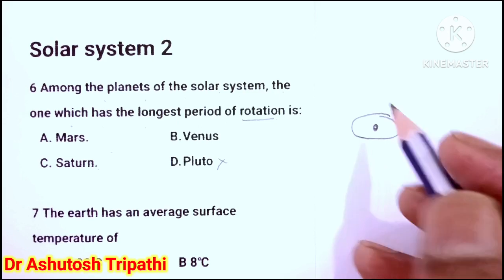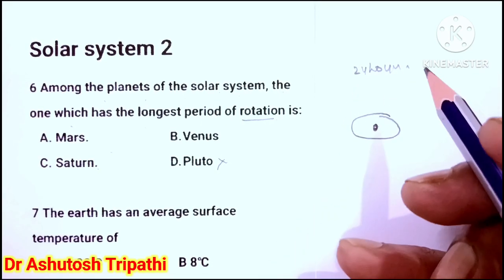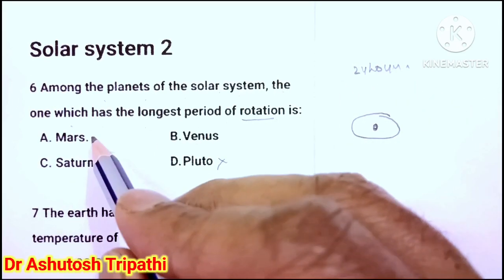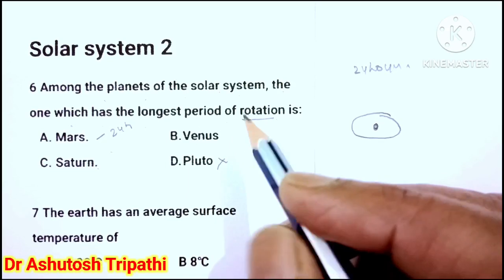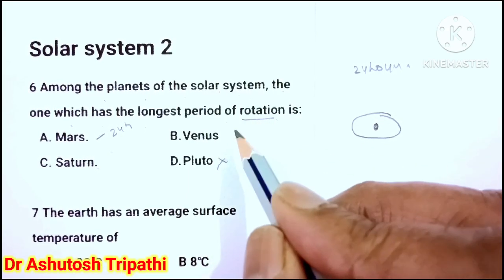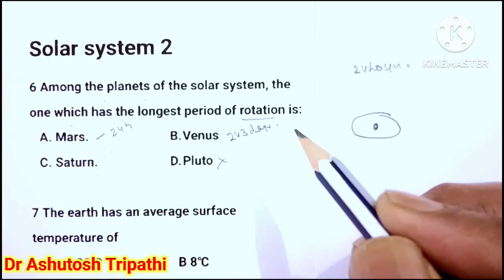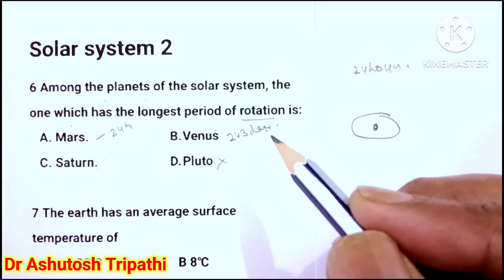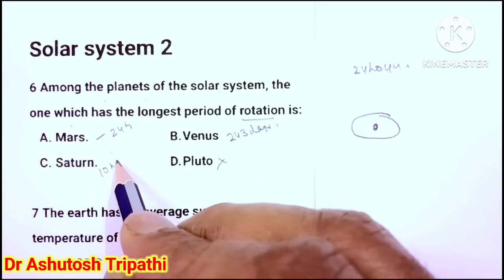So which one has the longest rotation period? Earth has 24 hours. Same as Mars, it also has 24 hours. Venus takes about 243 days, and Saturn has 10 hours 39 minutes.